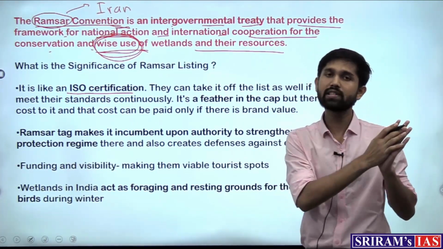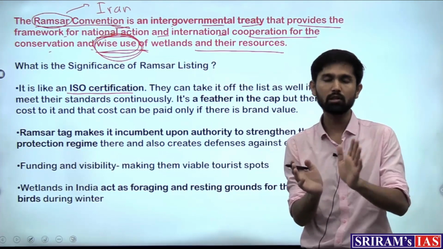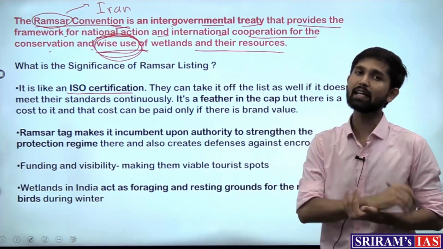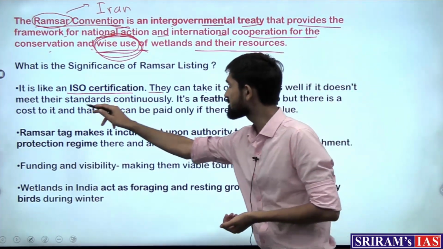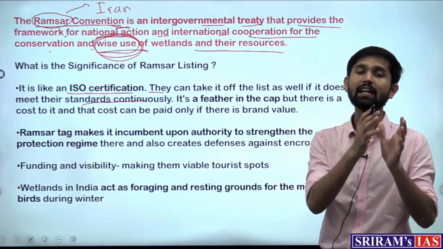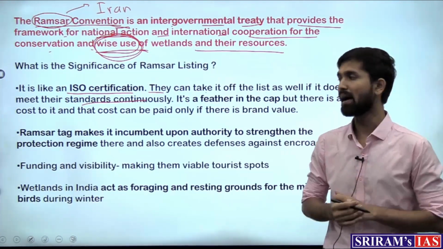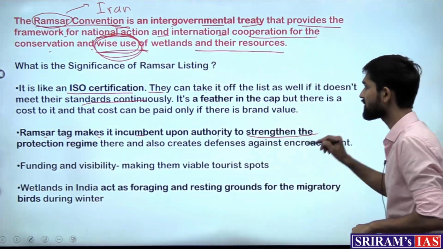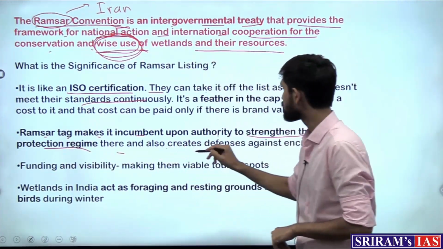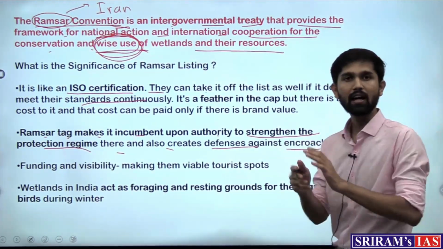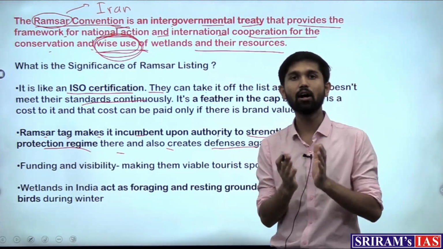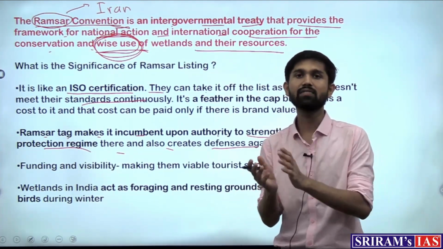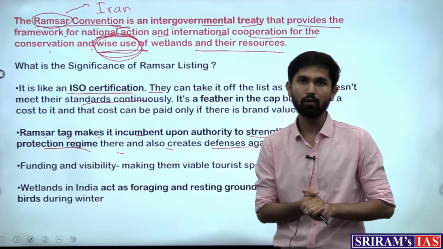And if those conditions at any point stop being met by the wetland, then that wetland would be taken out from the list. So this works as a standard setting authority, and it gives an idea that this wetland is being managed well. Then this Ramsar tag makes it incumbent upon the authority to strengthen the protection regime there and also creates defenses against encroachment, right? If we designate any site of international importance, it creates an obligation upon the authority to protect that site, as well as it would protect it from encroachment from other activities.